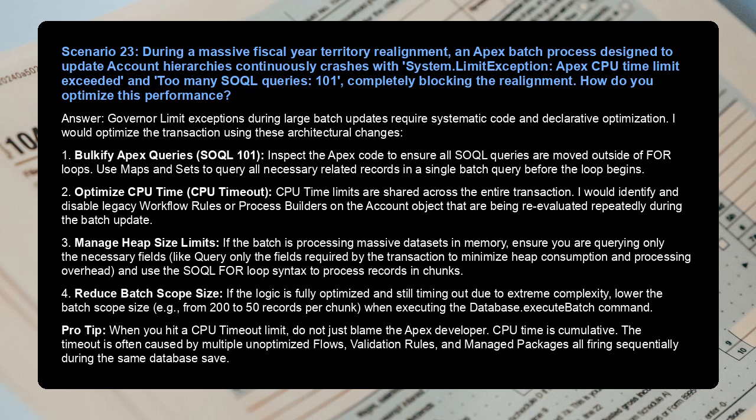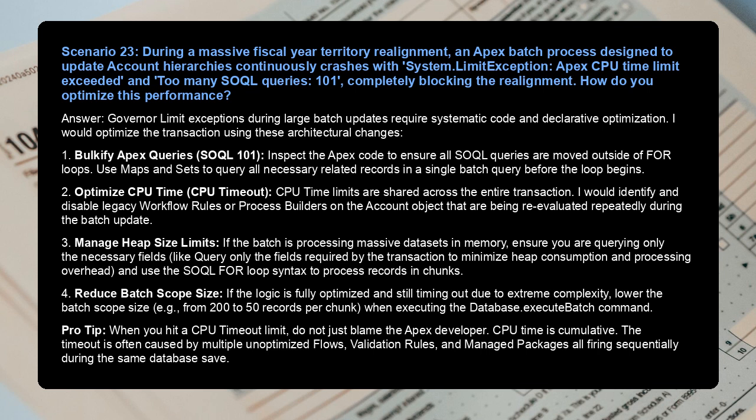Apex CPU time limit exceeded and too many SOQL queries: 101. Completely blocking the realignment. How do you optimize this performance? Answer: Governor limit exceptions during large batch updates require systematic code and declarative optimization. I would optimize the transaction using these architectural changes.